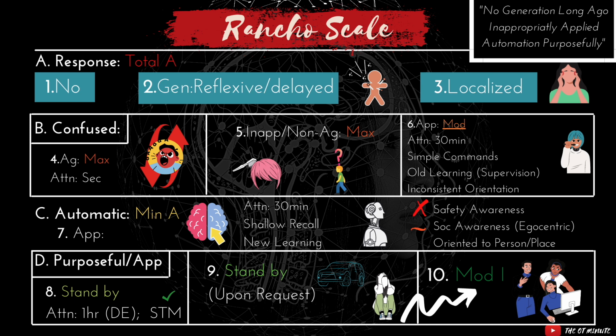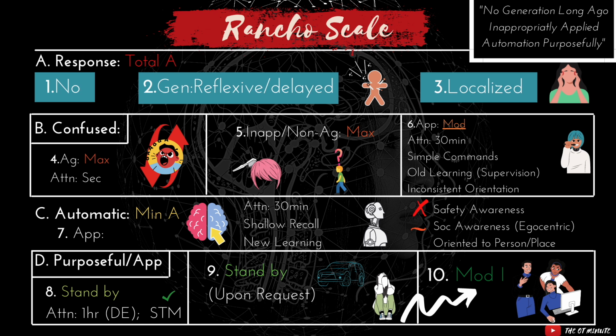Once they're at level 7 and they have better attention, they've got better recall, some new learning is happening, their social awareness is starting to emerge, and they're more oriented to where they are and who they are. Now we can focus on stepping up their ADLs so that they can do that with setup, because now we want to start working on learning new skills or challenging the higher executive functioning things a little bit, again grading it to their skill level. So ADLs they should hopefully be able to do with setup, barring any other physical disabilities, to increase maybe their awareness, particularly of safety and social awareness, and to help with sequencing and completing multiple steps.